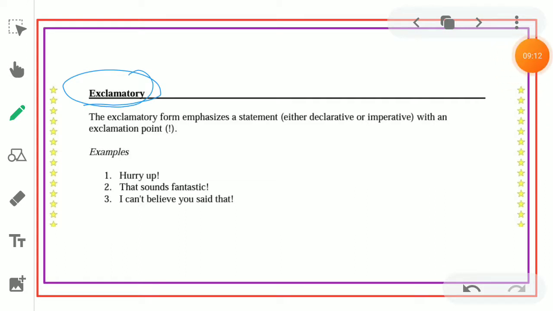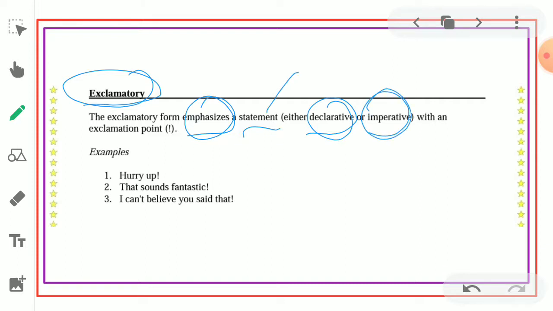Then the exclamatory form emphasizes a statement, either declarative or imperative, with an exclamation point.